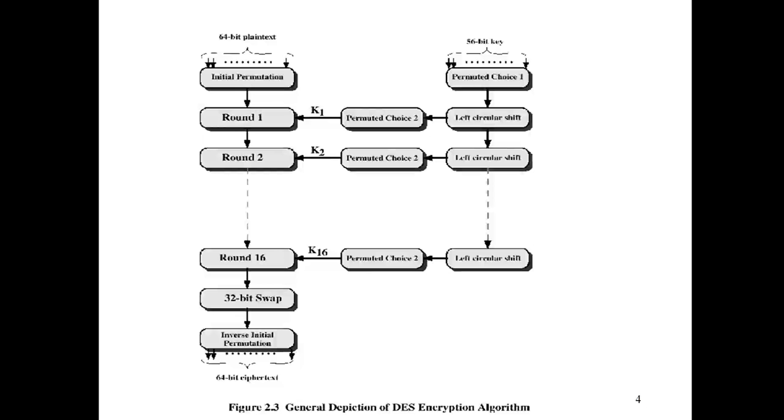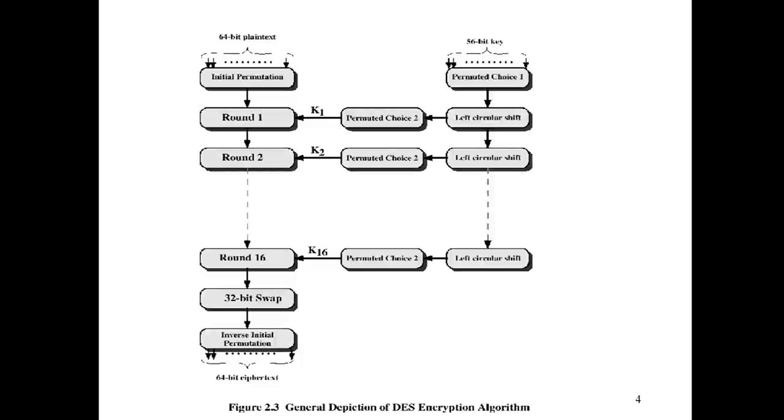First the initial permutation happens, so we are changing bit positions. Then there is round 1. After changing the bit positions of the 64 bits, we go for round 1. In round 1 we require a key. That 64-bit key is compressed into a 56-bit key with the permuted choice, and then we do one operation, which is the left circular shift.